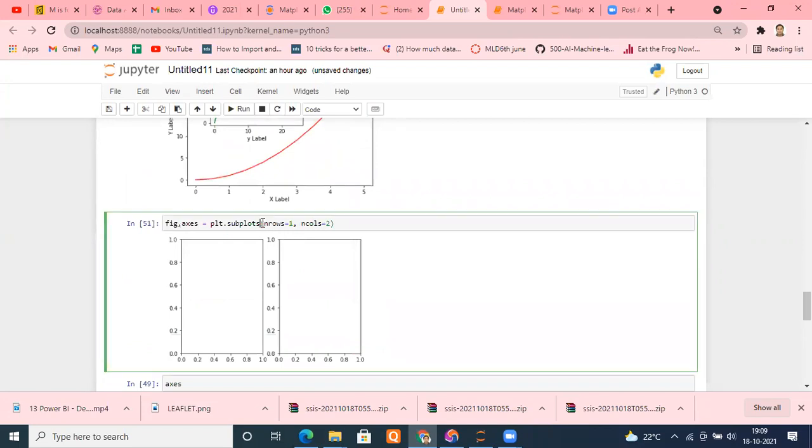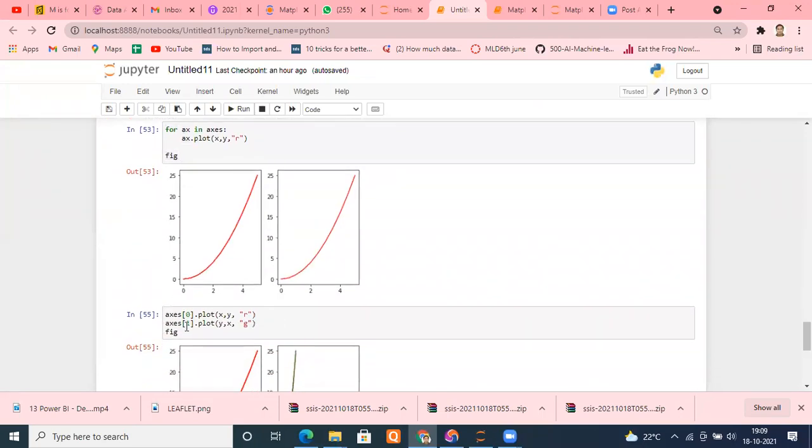Whatever you write here, the same array will be created, and that array will be assigned to axis. Those axes you can access individually by their index, and the figure you can access by using fig. As simple as that. So as I type 2, 1, 2, I am saying that 2 canvases, 2 windows, should be assigned to me for the plotting. Those will be packed in an array and assigned to axis. Now those can be accessed by putting axis 0 and axis 1. Whatever you want to plot, just plot by this, and later on, if you want to see the figure, just use the figure. I think this is the easiest way to understand.